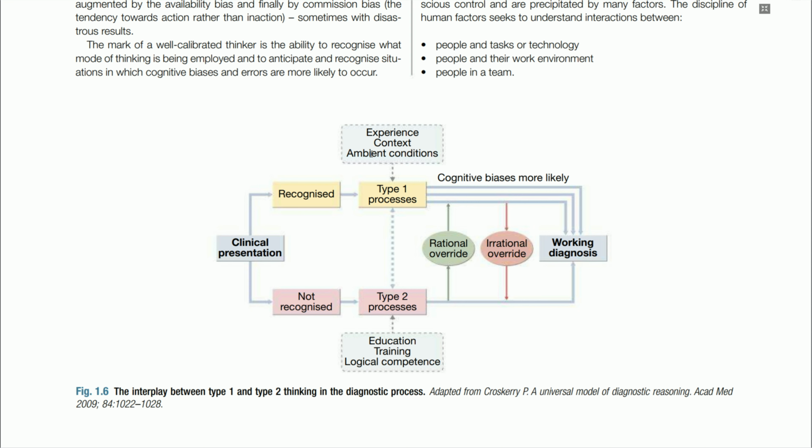Experience, context, ambient conditions: Type 1 processes. Education, training, logical competence: Type 2 processes. Cognitive biases more likely. Override, irrational override, working diagnosis. Clinical presentation: recognize, Type 1 processes; if not recognized, Type 2 processes. Figure 1.6, the interplay between Type 1 and Type 2 thinking in the diagnostic process.